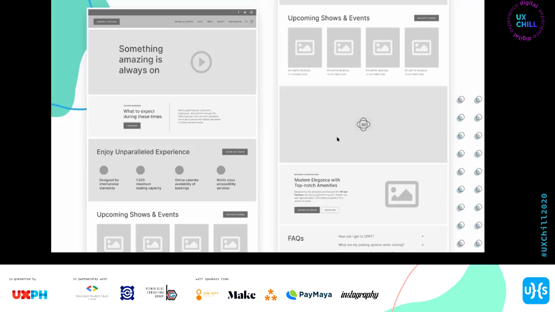What's important pagdating sa wireframes is that you make sure that each element captures the essence you presented during the wireframe stage. What do I mean? Upcoming shows and events, pinaka-idea nito is ma-showcase mo siya and they will be able to see the event calendar. So if may non-negotiable sa hero section, it would probably be the kind of content and the CTA. Is it still able to lead the users where you want them to be led to? Everything else, the visual aspects, how big the text is, it can change later on. It will more likely change later on.